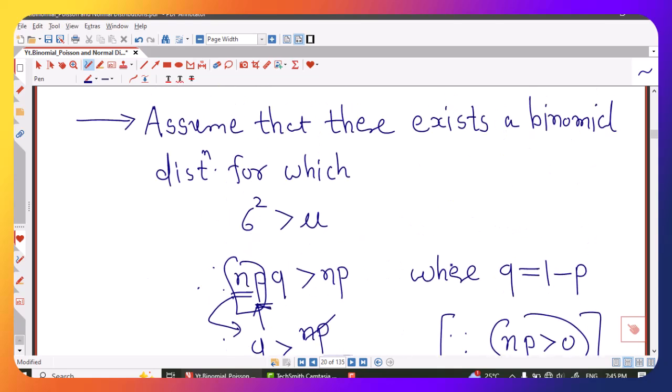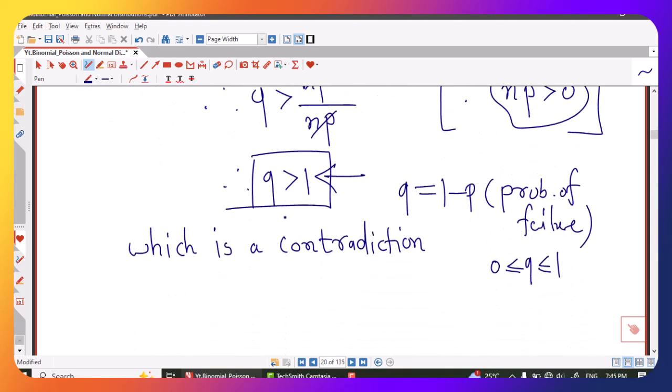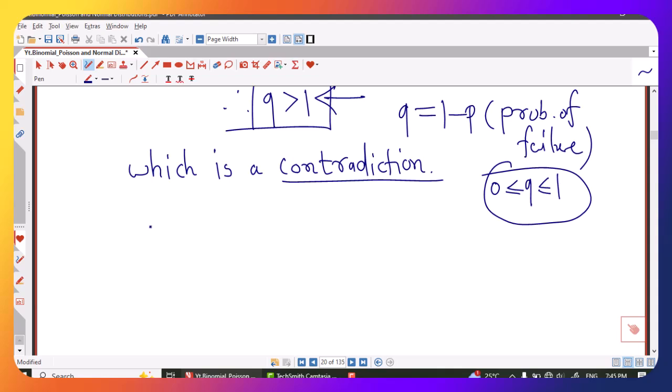Because we assumed that there exists a binomial distribution for which variance is greater than mean. If we assume this, then we arrive at the contradiction q greater than 1, which contradicts the fact that probability is always in between 0 and 1. This means our assumption is wrong.